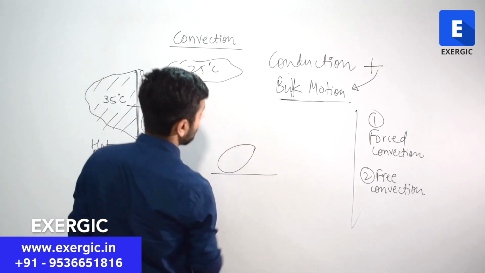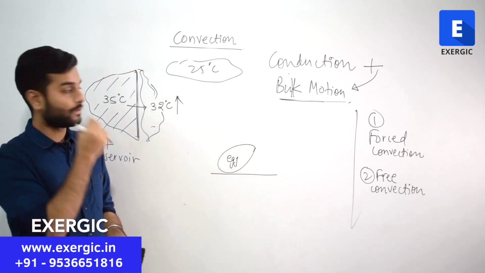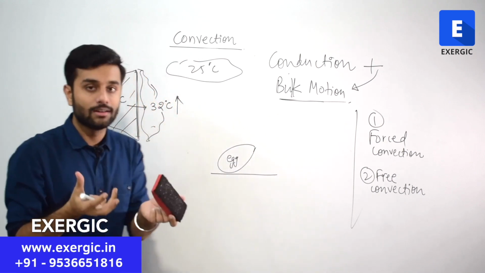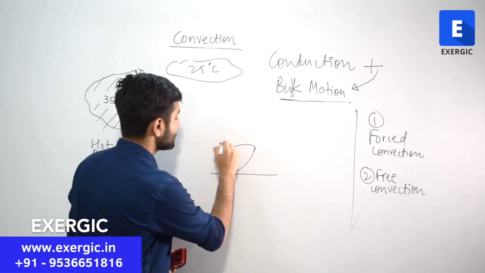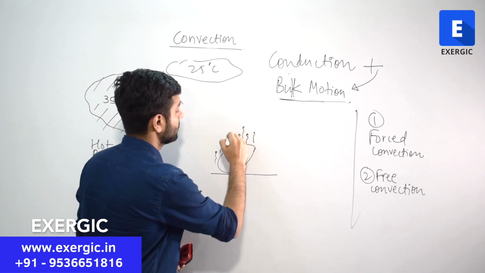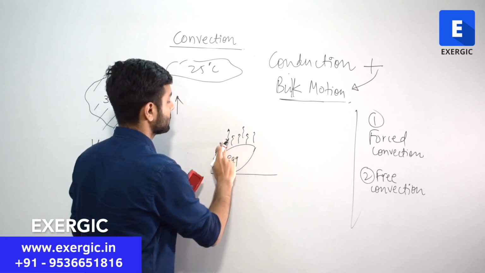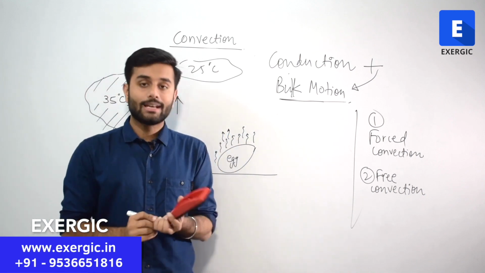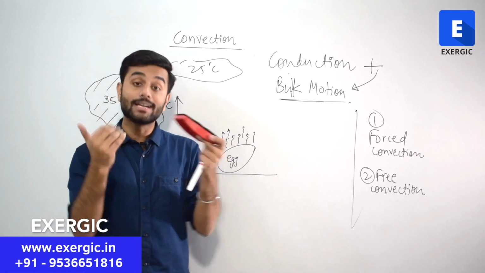Suppose you have kept a hot egg on the surface like this. What will happen? The air which is in contact with this hot egg, the temperature of that air will increase, right? This air will keep on getting hotter and hotter. And what happens when gases heat up, when gases get hotter? Their density decreases, right? Because air can expand and contract. Upon receiving heat, it expands. So its density decreases.